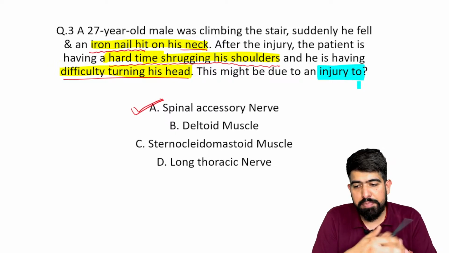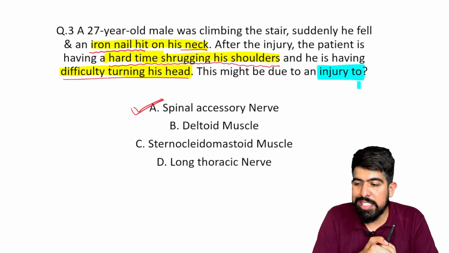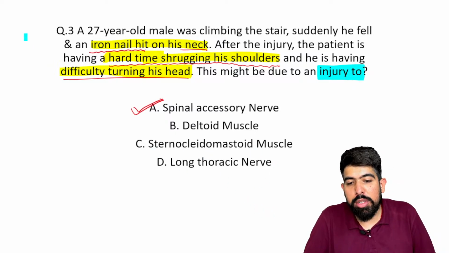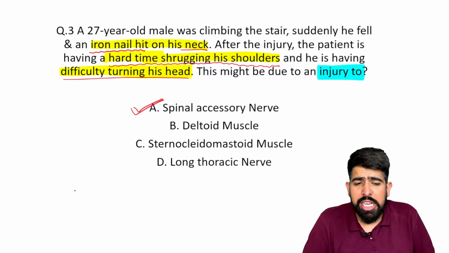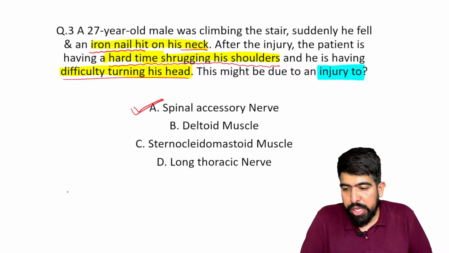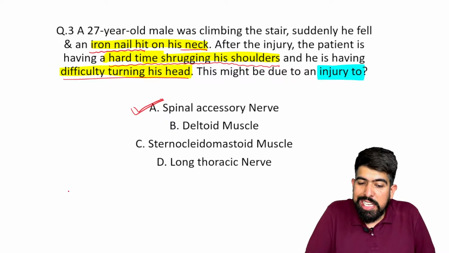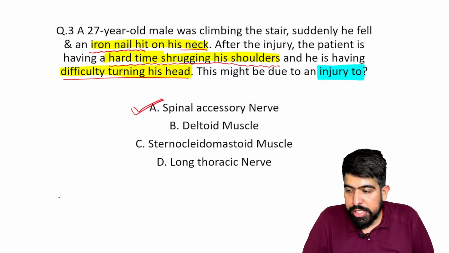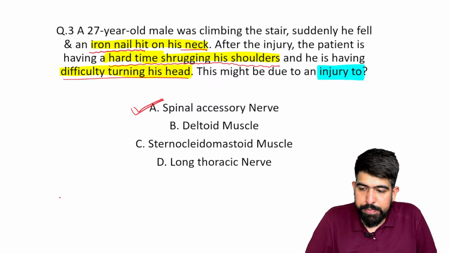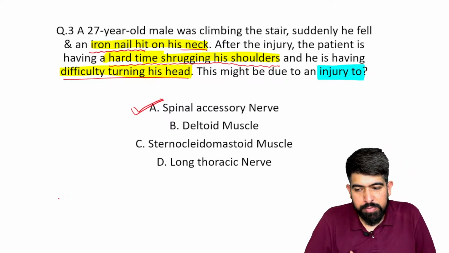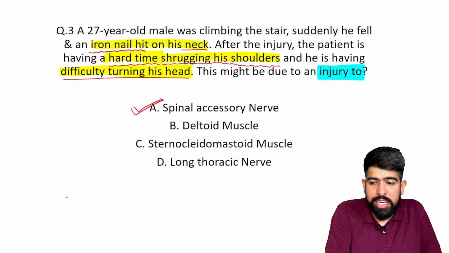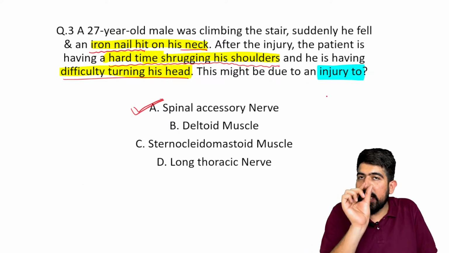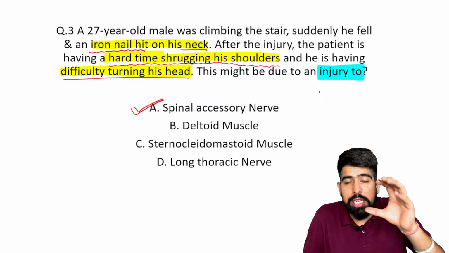If there is a trapezius rather than the sternocleidomastoid muscle, you can answer the trapezius, right? But there he is asking about the damage, on which particular structure the injury is, so your answer should be the spinal accessory nerve. Perfect. Agree? Okay, so don't be confused and please understand, in the last they are making some important topics. In the last they are confusing you.